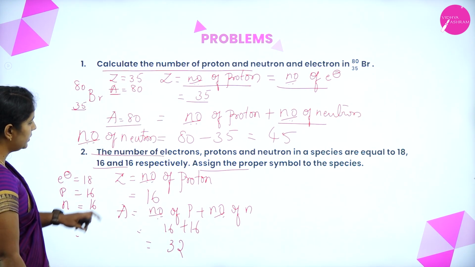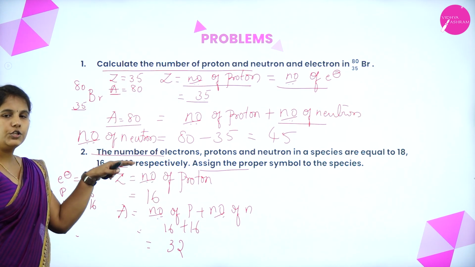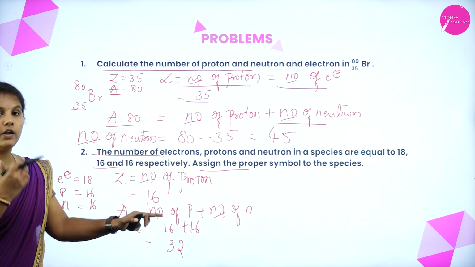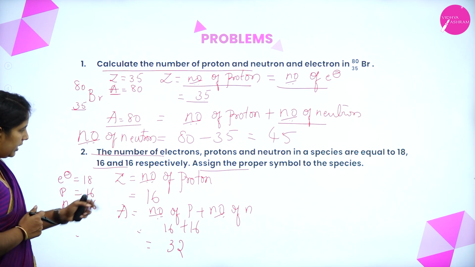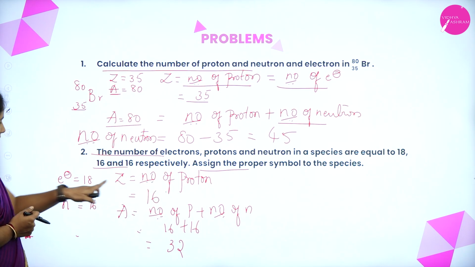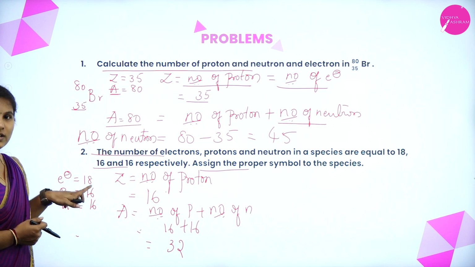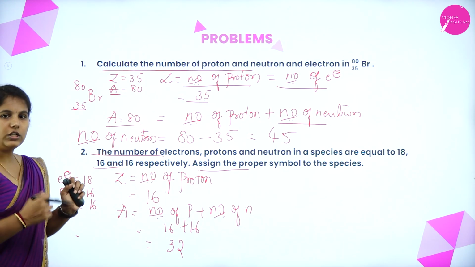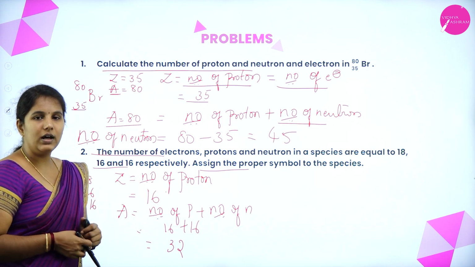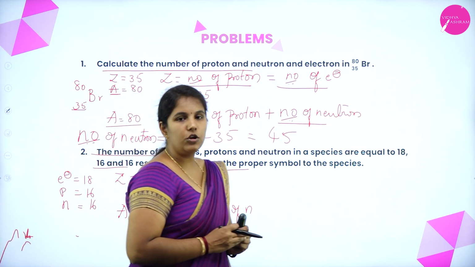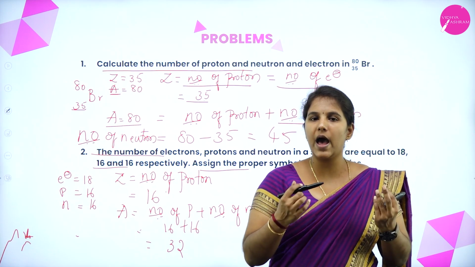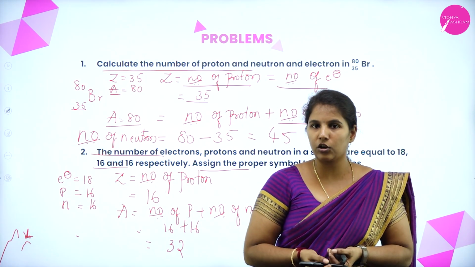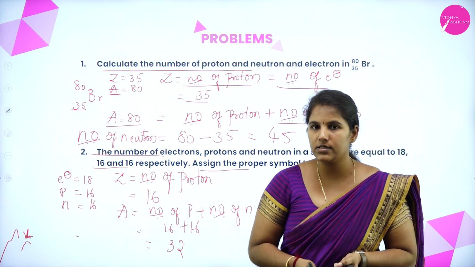But we have understood that the number of protons should be equal to the number of electrons, as we have learned in the case of the atomic number. But here the number of protons is 16, but the number of electrons is 18. So the species which does not have equal numbers of protons and electrons should have an excess of electrons. How to find that structure?